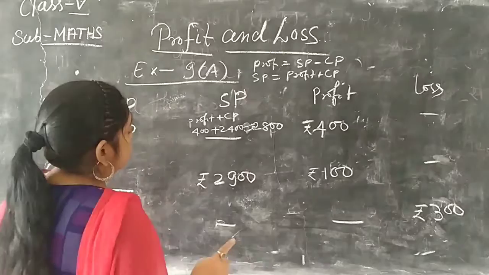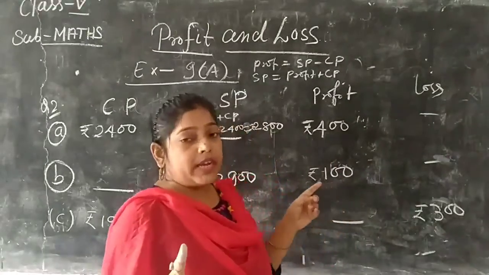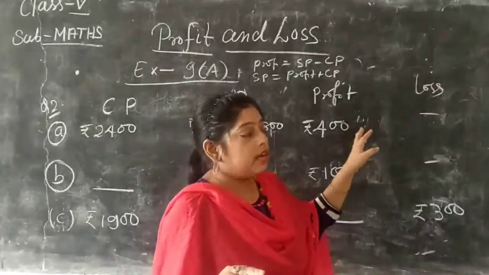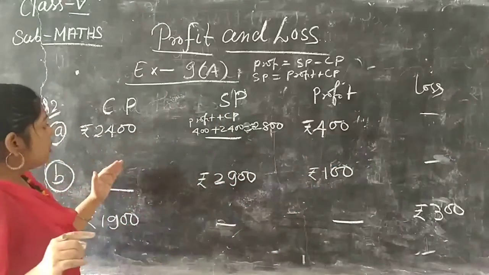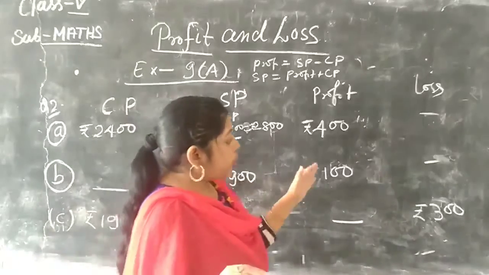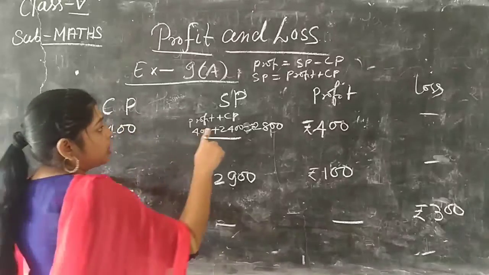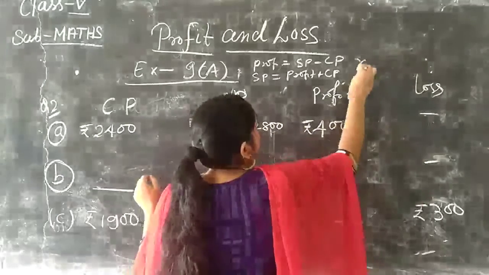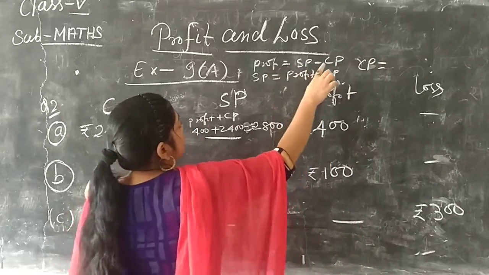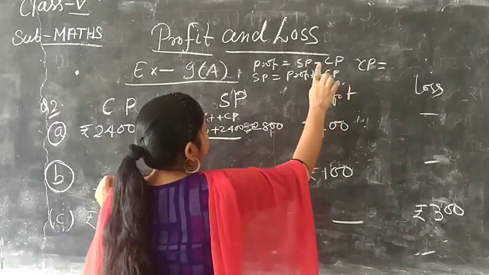Next, because profit and loss, only one will be found. If you are finding profit, then loss will not come out. In the next question, cost price is not given, selling price is given and profit is also given. So find the cost price.